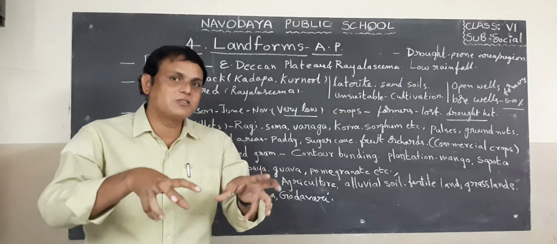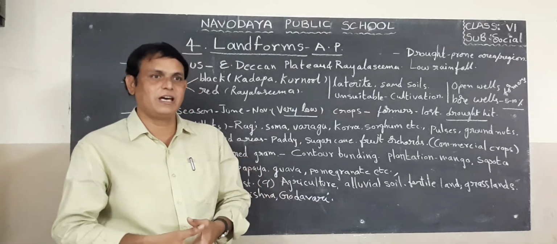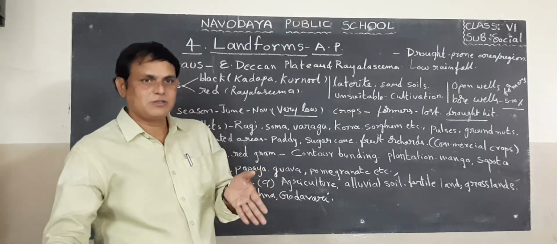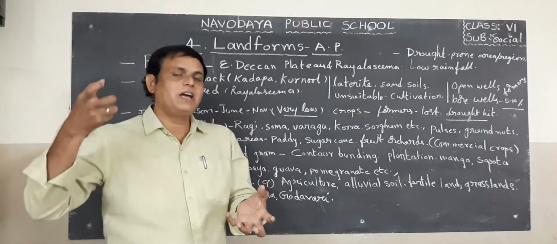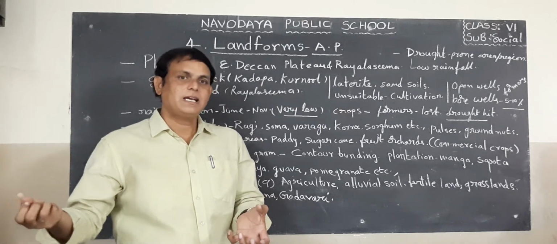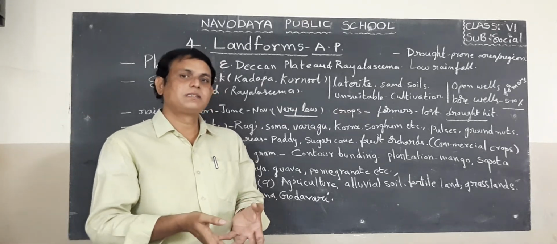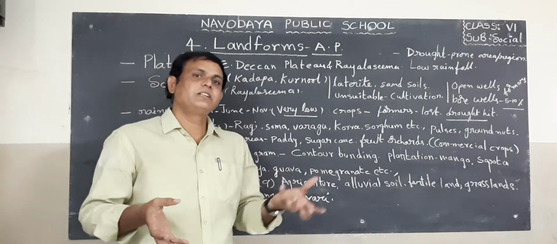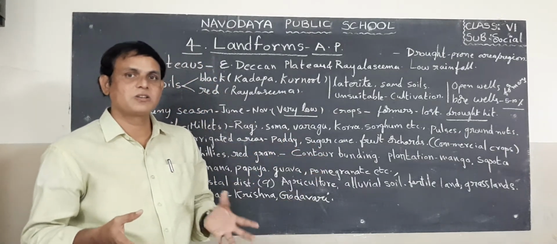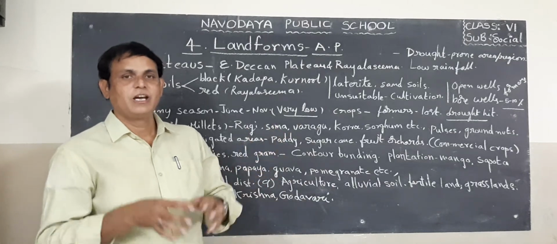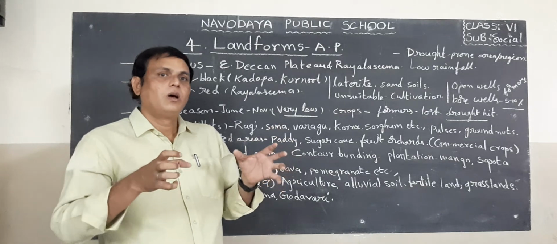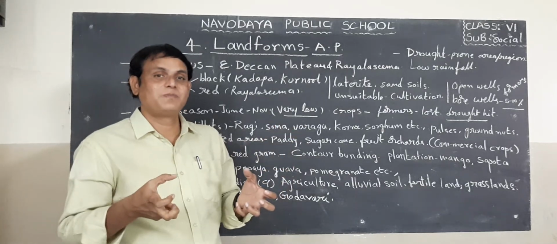Next, water is also available abundantly here. If the farmers dig 5 to 10 meters deep, they can find water through bore wells and open wells. Next, through the rivers also they are irrigating their lands. So these are the main favorable conditions for the farmers to grow crops abundantly in this plains region. That is why plains have a dense population.